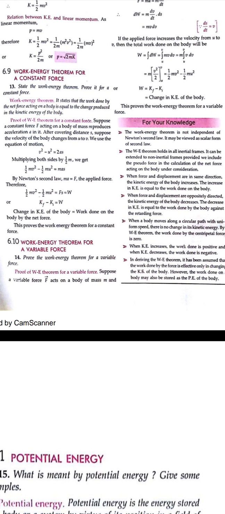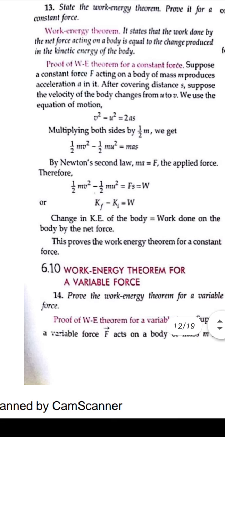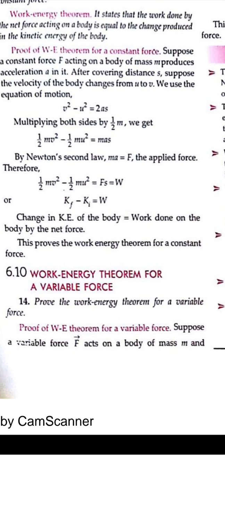Whenever a body is moving, it will change its velocity from u to v. We know from the third equation of motion that v square is equal to u square plus 2as. Multiplying both sides by half m, we get half mv square, which is the kinetic energy. The 2 will be cancelled on the right hand side, and as will be multiplied by m, so it will be mas, that is mass into acceleration into displacement. Mass into acceleration is force, and force into displacement gives work done.